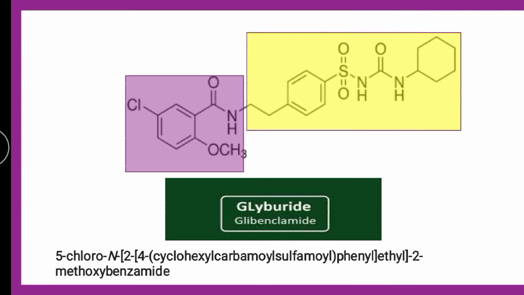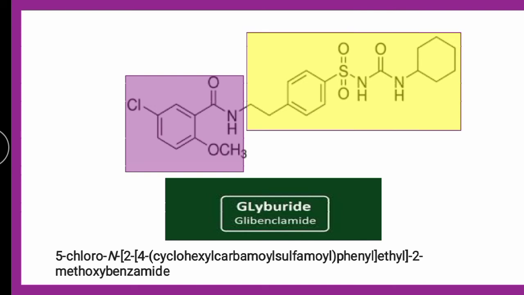This glyburide, also known as glibenclamide, has a different part if you compare it with the IUPAC name; the yellow highlighted part is different. This is cyclohexane, this is benzene, and this is CH2CH2. So this entire part is cyclohexylcarbamoyl, then sulfamoyl, then phenyl, and then ethyl, CH2CH2.